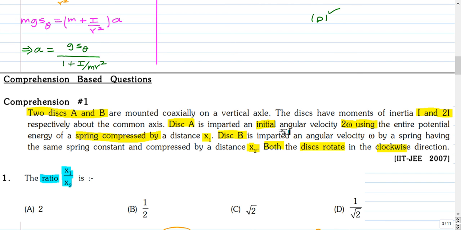Disc A is imparted an initial angular velocity 2 omega using the entire potential energy of a spring compressed by a distance x1. Disc B is imparted angular velocity omega by the same spring constant, compressed by a distance x2. Both the discs rotate in clockwise direction. The ratio of x1 by x2 is. You can pause and attempt this question.